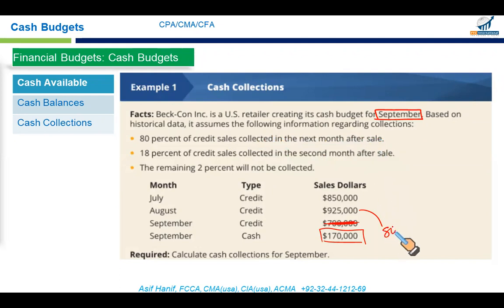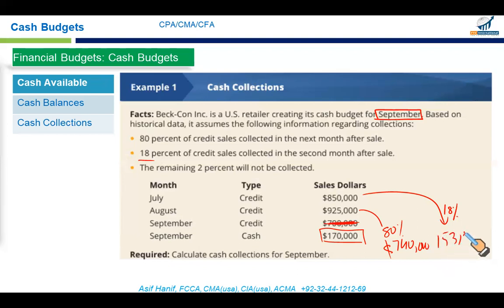So 80% of the August sale, if I calculate, 925 times 80%, is $740,000. And what we sell in July, 80% of it is collected in August, and 18% of this amount will be collected in September. 850,000 multiplied by 18% is 153,000.